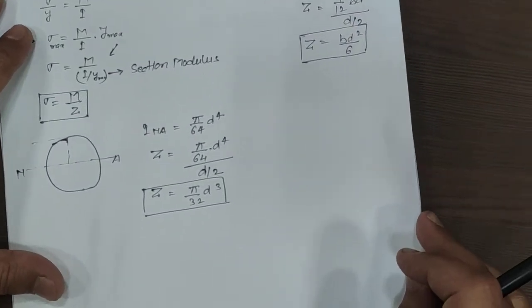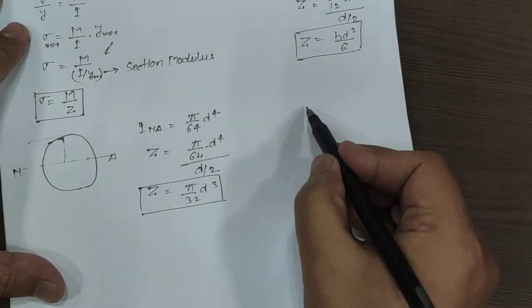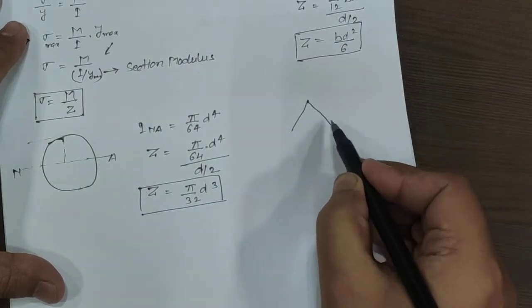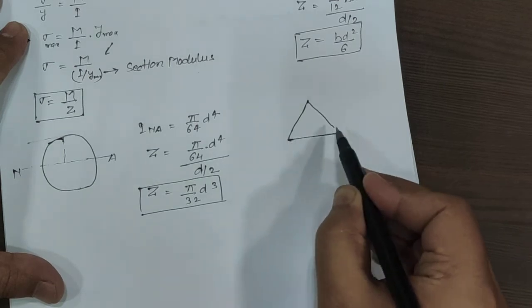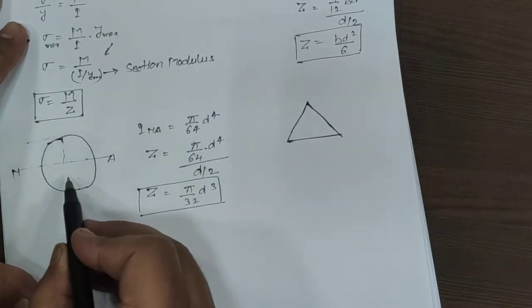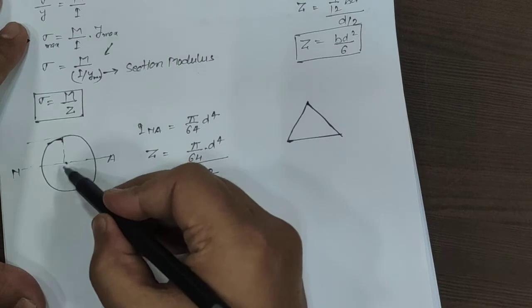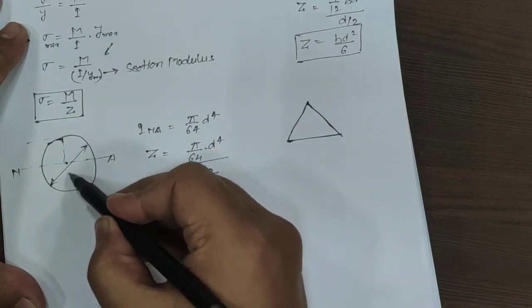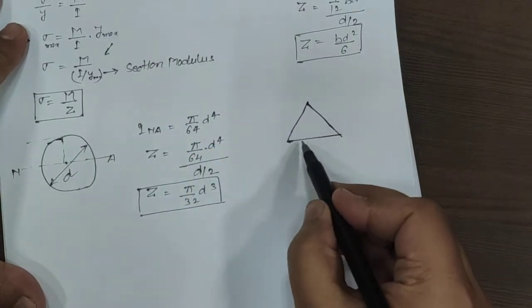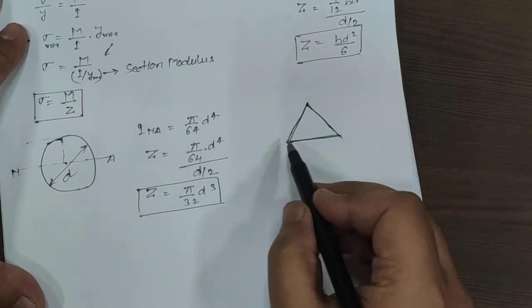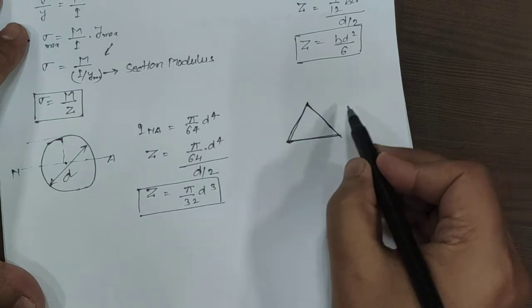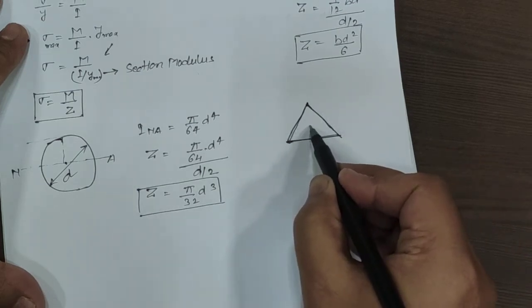Now, if we have the triangular section, the dimensions are given. Now for the triangular section, the moment of inertia about the neutral axis.